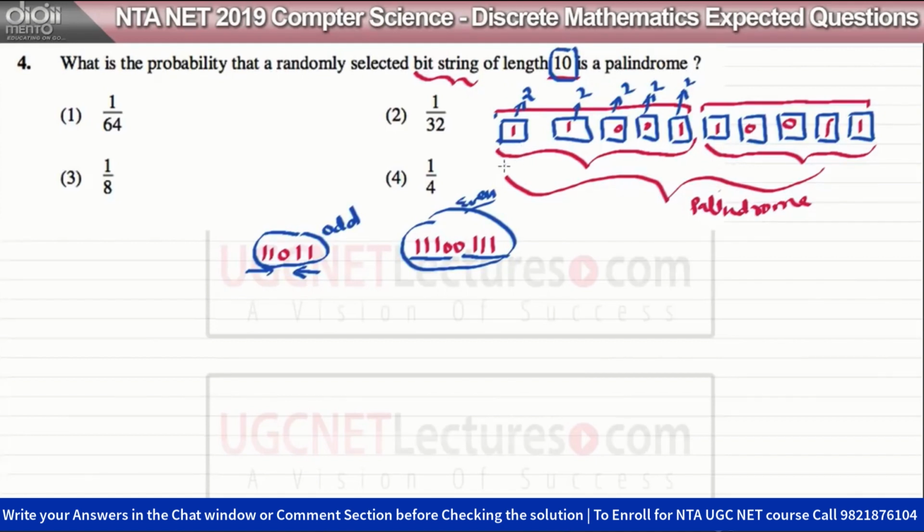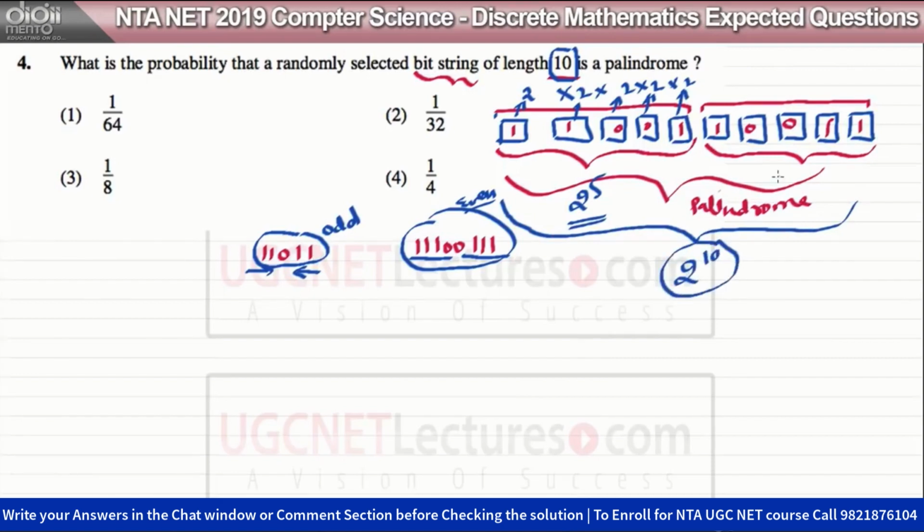So in total these 5 combinations, there are 2 raised to power 5 such combinations present, that is 2 into 2 into 2 into 2. That means for the first 5 bits there are 2 raised to power 5 such combinations, and those exact combinations should also be here. And in total, there are 2 raised to power 10 combinations which can be there.